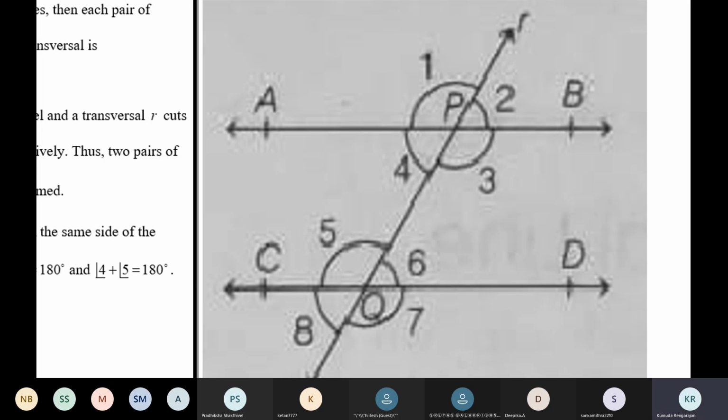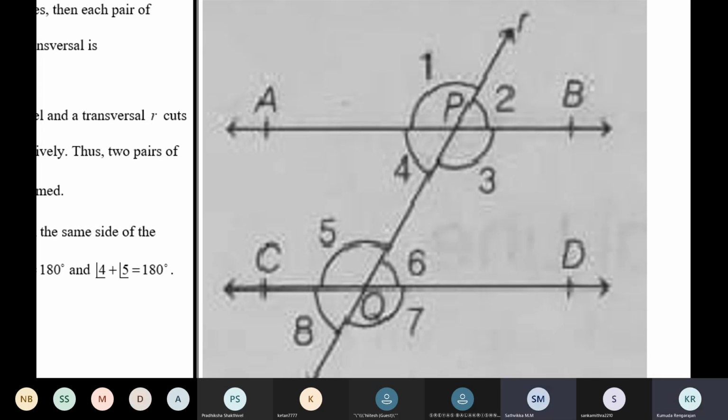Okay, so this again is a very simple proof, children. All the proofs are very simple. So see here, listen to me carefully. I think first shot we should all get it. We have to prove that angle 3 plus angle 6 is equal to 180. Is that correct, children?